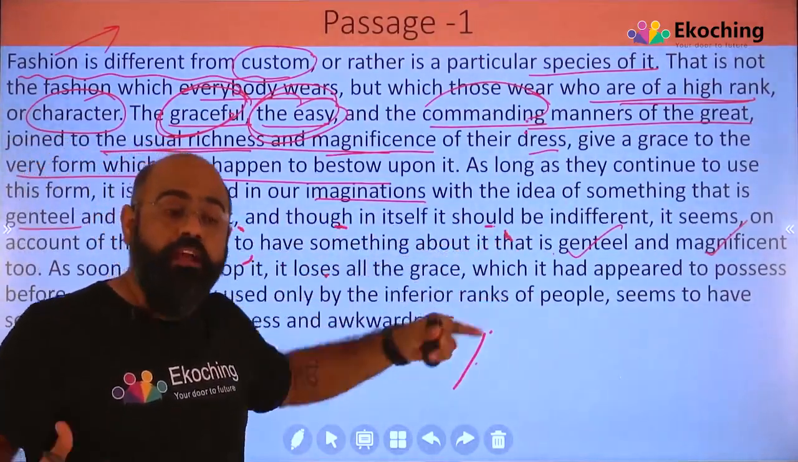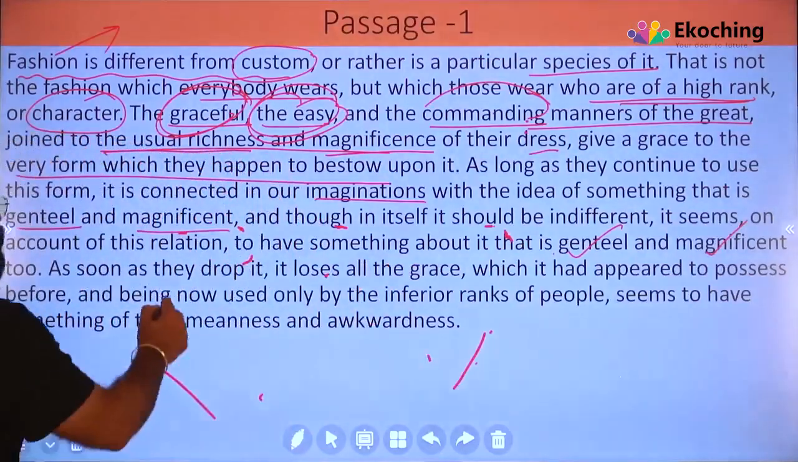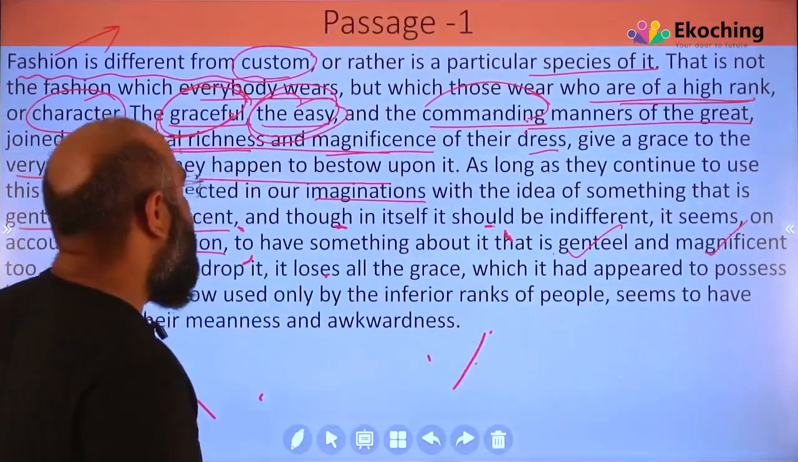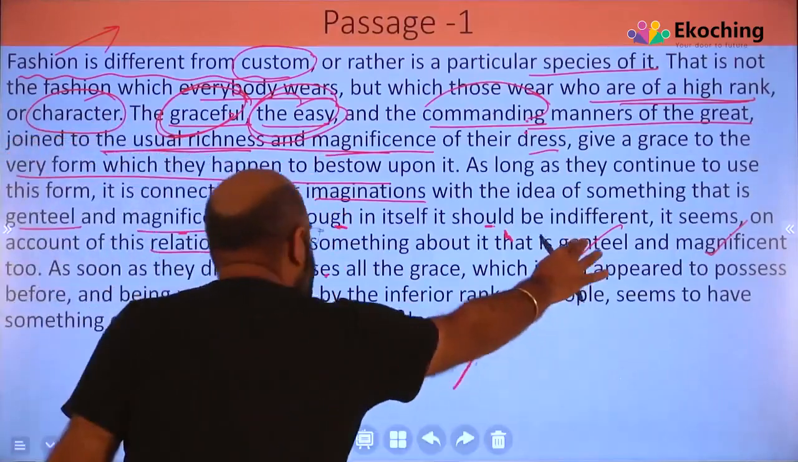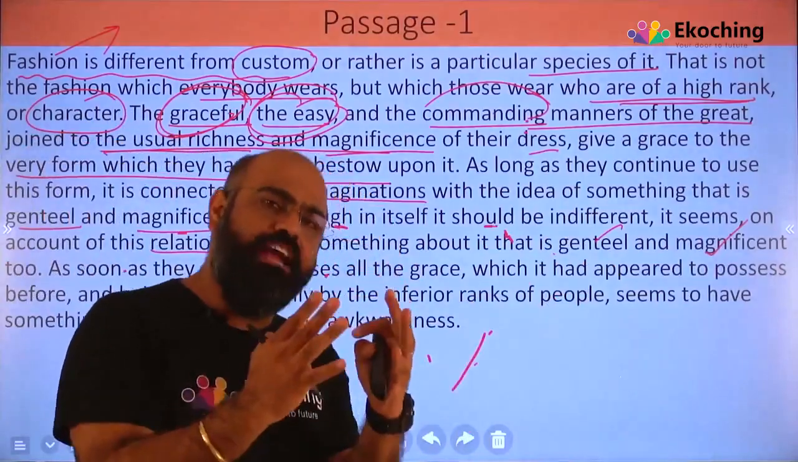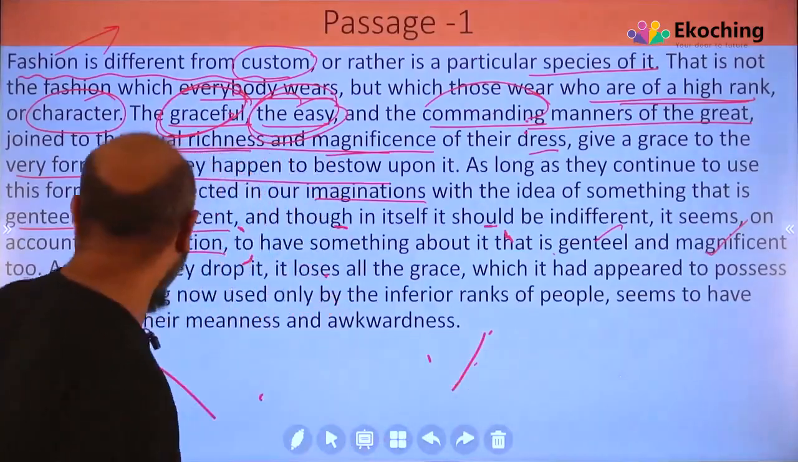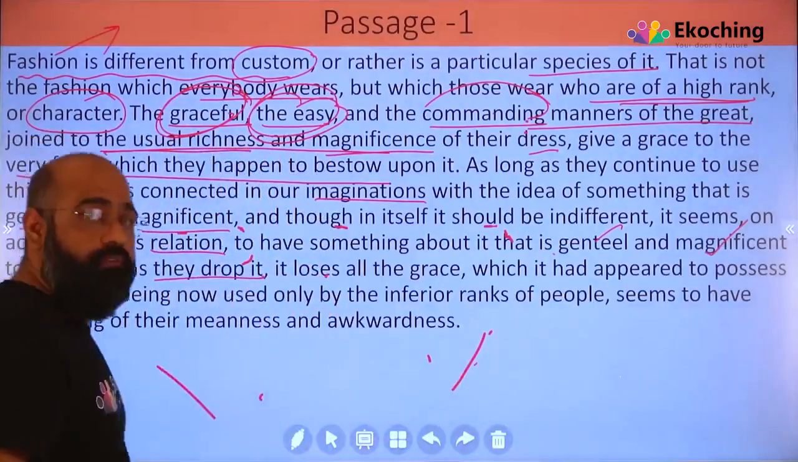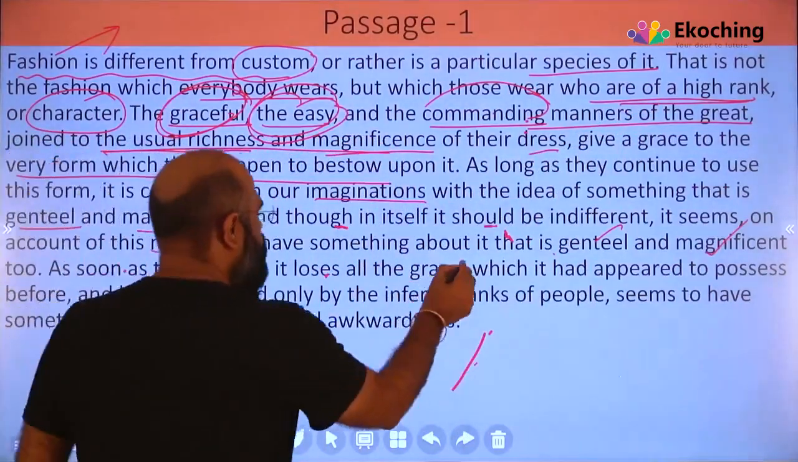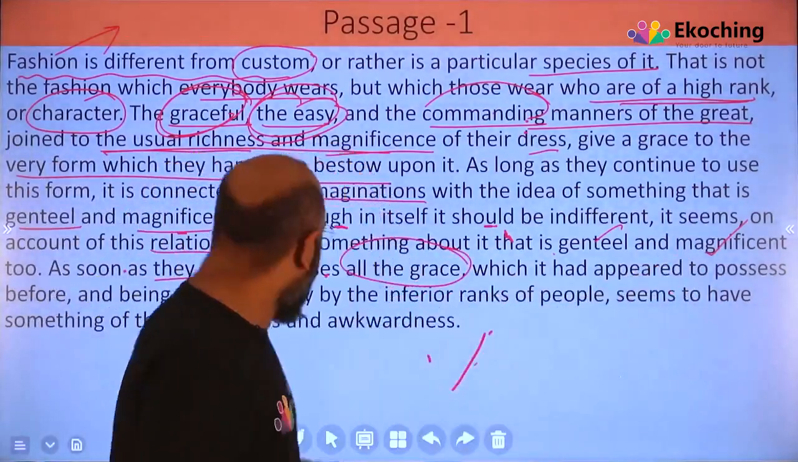It should be indifferent. Fashion अपने आप में indifferent है, वो एक जैसा दिखता है. It seems on account of this relation, ये जो relation हम लोग बता रहे हैं magnificent और graceful के साथ, it has something to do with genteel and magnificent too. So fashion and the personality both have to do something with the easiness and the magnificence of it. Both of them. As soon as they drop it, कौन? The high rank wala people. As soon as they drop it, it loses all the grace. Sara grace lose ho gaya, which it had appeared to possess before.